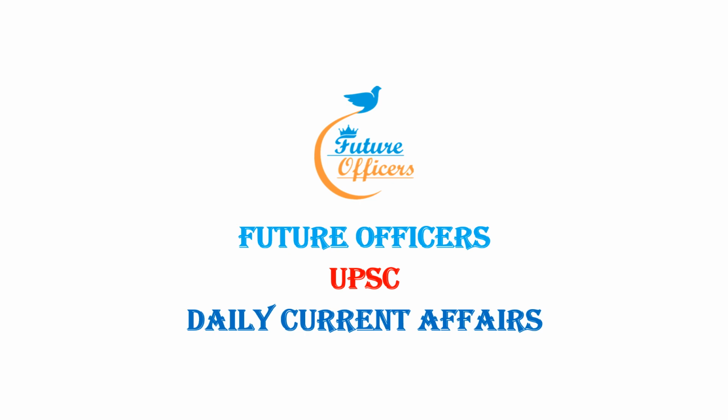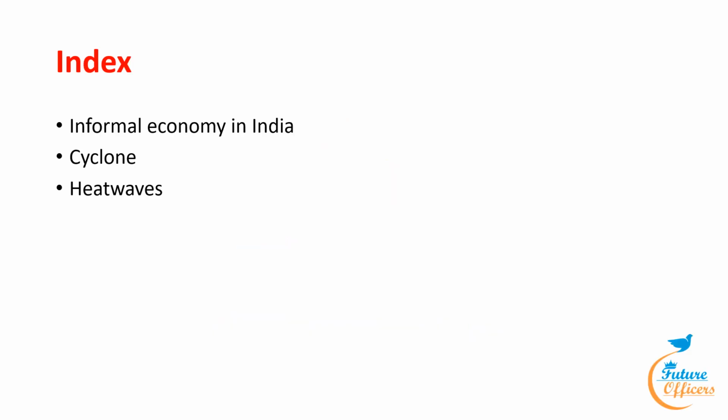Today we are going to see the daily current affairs of 25th May. So today we are going to deal with the topics of informal economy in India, cyclone and heat waves. Here informal economy in India comes under GS 3 paper, cyclone comes under GS 1 paper and heat waves comes in both GS 1 and GS 3 paper. So now we are going to have a detailed analysis of these three topics.